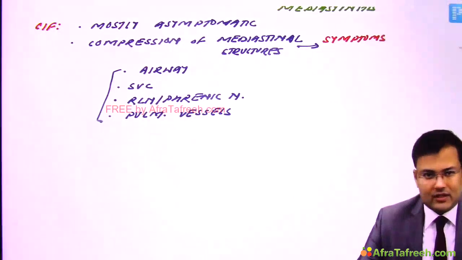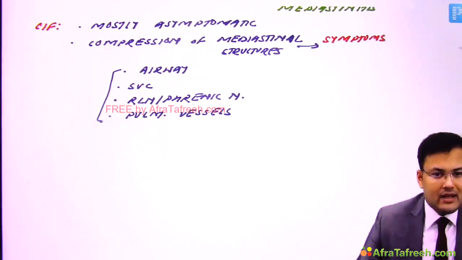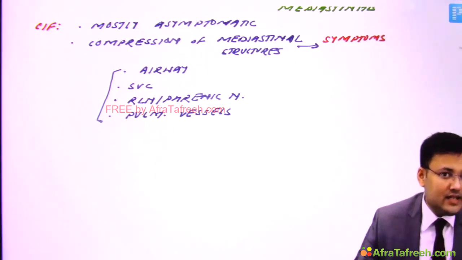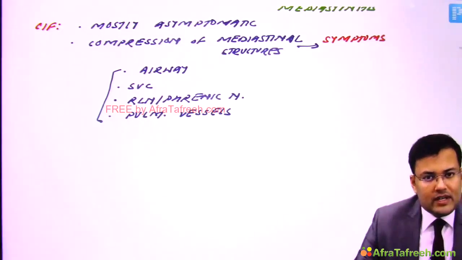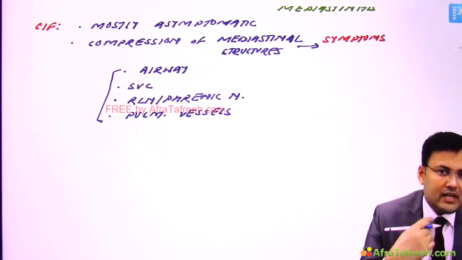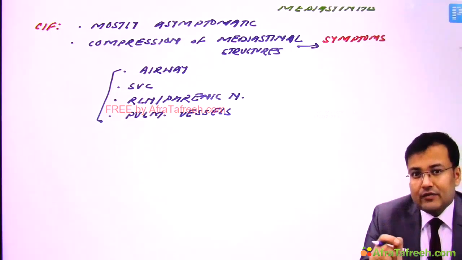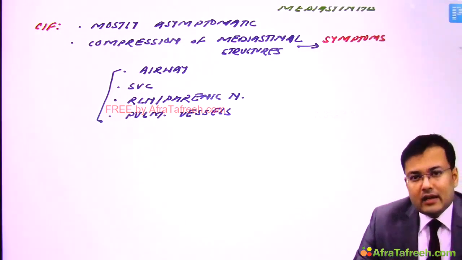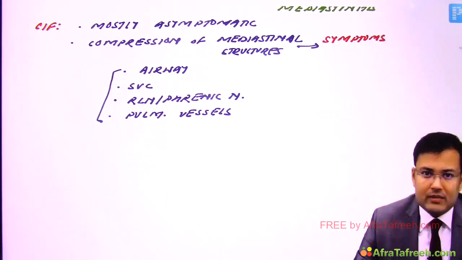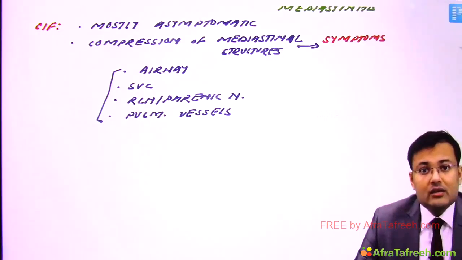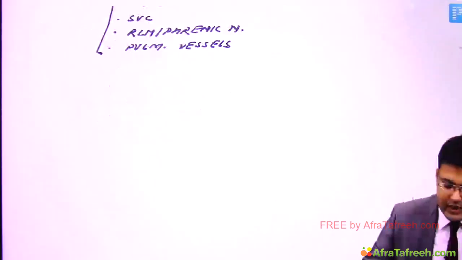Now coming to the diagnosis. Like any other mediastinal mass, diagnosis of chronic fibrosing mediastinitis is made by CT. Okay? Treatment. Two causes are there: one is tuberculosis and second is histoplasmosis. So if it is confirmed that the patient is having chronic mediastinitis because of tuberculosis, we give ATT. Otherwise, it's very difficult to treat chronic fibrosing mediastinitis because there is no effective medical or surgical treatment option for this condition. So two questions.